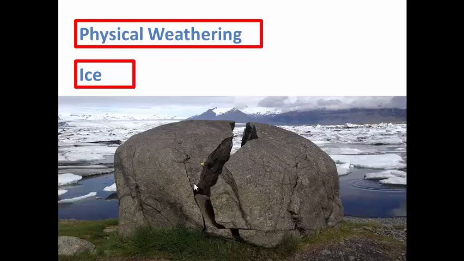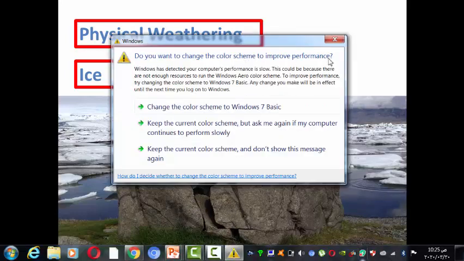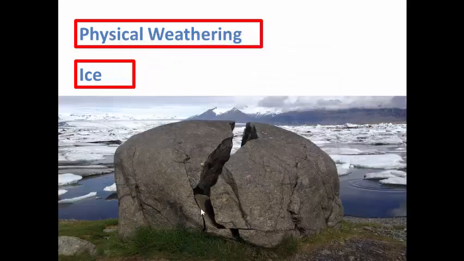After freezing, it will enlarge in size and will break this rock. Again, I have ice here, and this ice will melt one day in the summer. In the summer, the water from the ice will go and enter through these cracks. After that, when the winter comes, it will enlarge in size and break the rock.